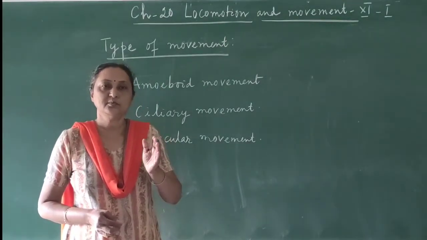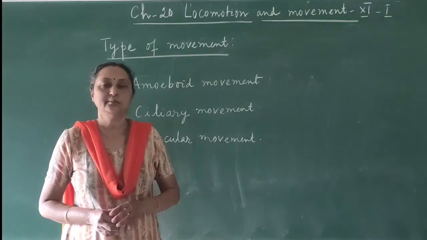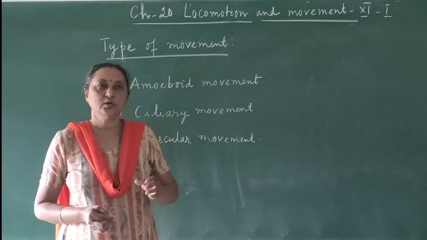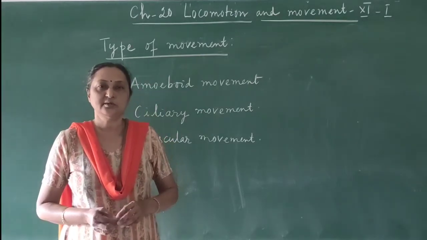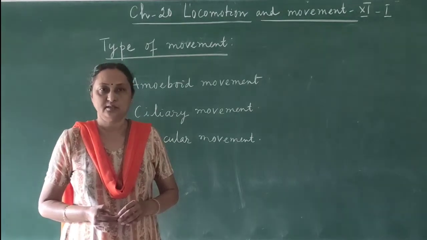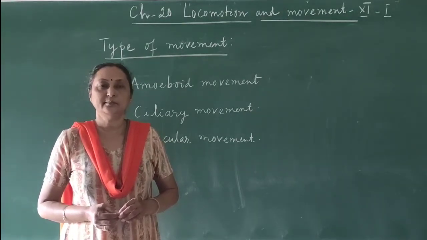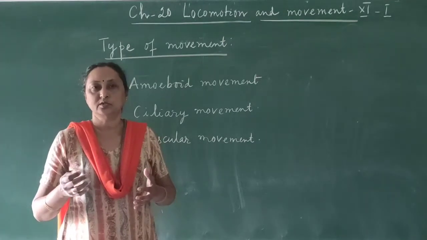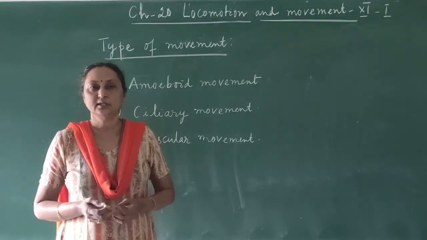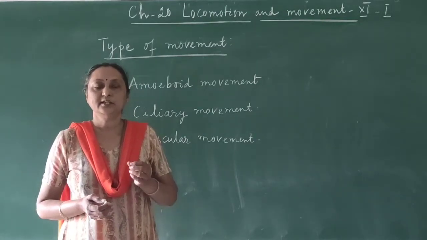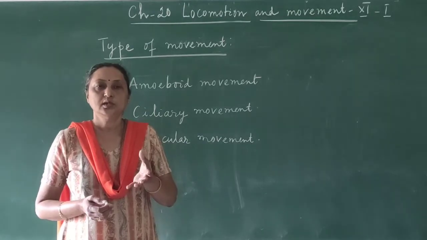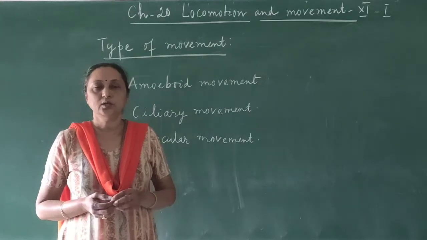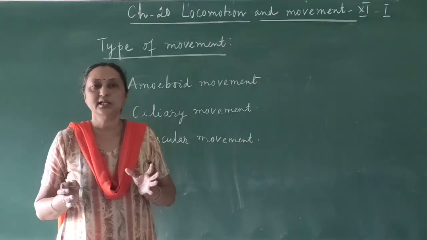Cilia are fine projections. Their length is smaller in comparison to flagella, and their number is large, because generally all over the body surface of the organism you can see many cilia present. In the paramecium, the cilia help to catch food and also help in locomotion. Whereas the flagella, for example in bacteria, are either 1 or 2 in number, and generally present on one side of the body of the organism, helping in locomotion. That is the difference between cilia and flagella.